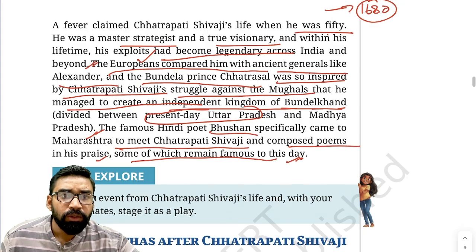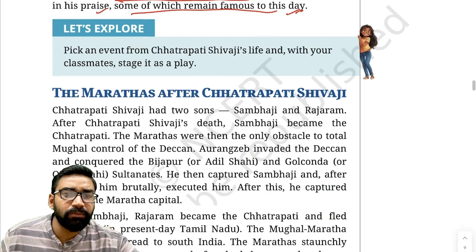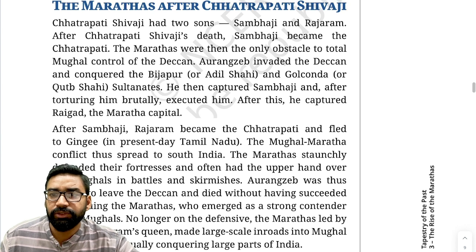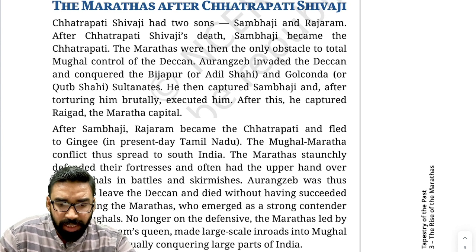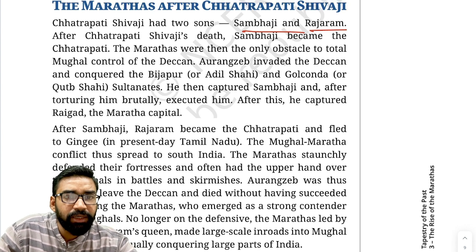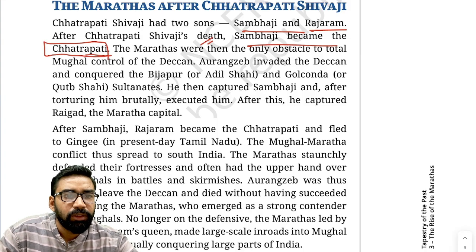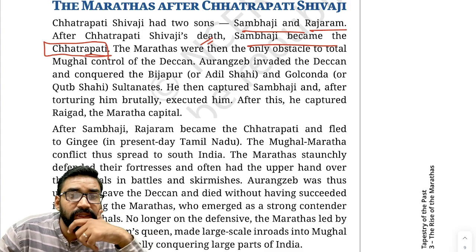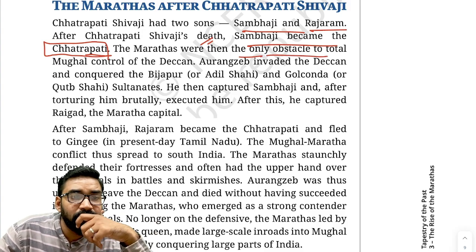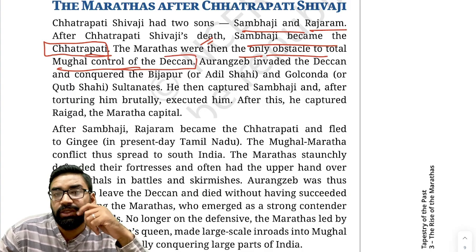Now, what was the situation of the Marathas after Chhatrapati Shivaji? Chhatrapati Shivaji had two sons, Shambhaji and Rajaram. After his death, Shambhaji became Chhatrapati. Clear? The Marathas were then the only obstacle to Mughal control in the Deccan.